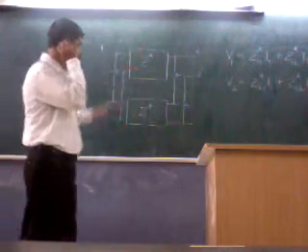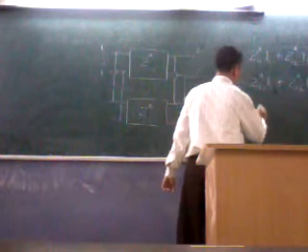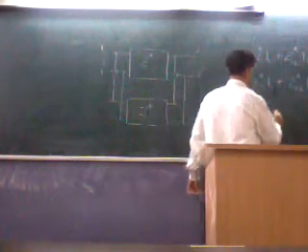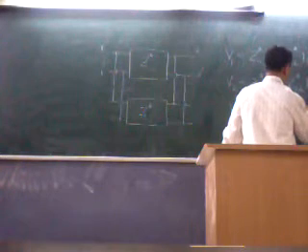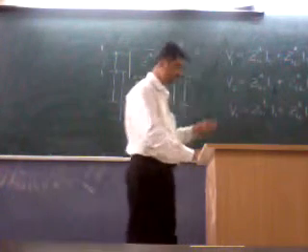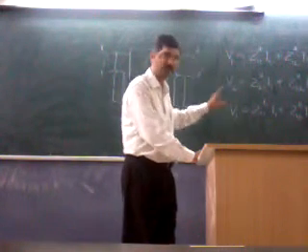For the second network again it is like this: V1 equals Z11 I1 plus Z12 I2. I know that some questions will be raised. I am deliberately keeping some scope for questions to be raised.